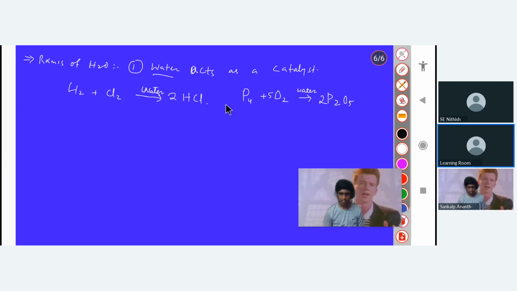So in these two reactions, if we are having moisture, meaning water vapors, the water vapors will increase the rate of reaction. So water here acts as a catalyst. Got it? Okay. Let's see the next reaction.